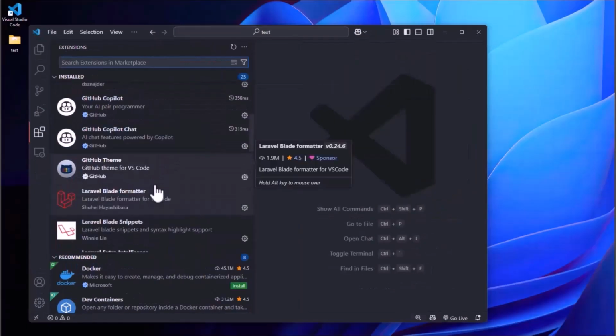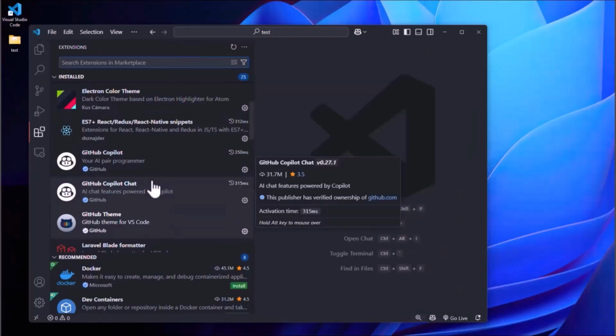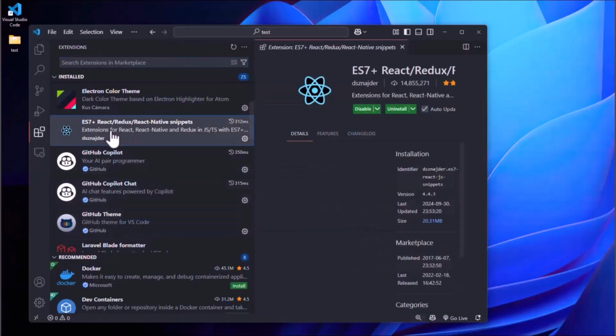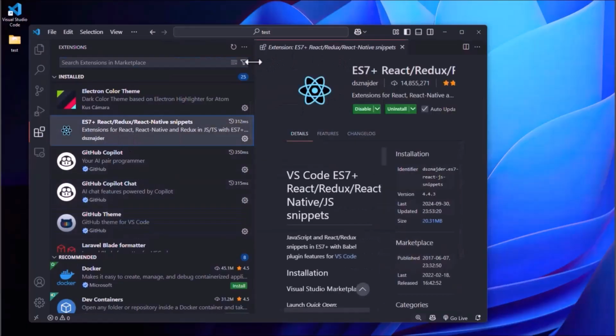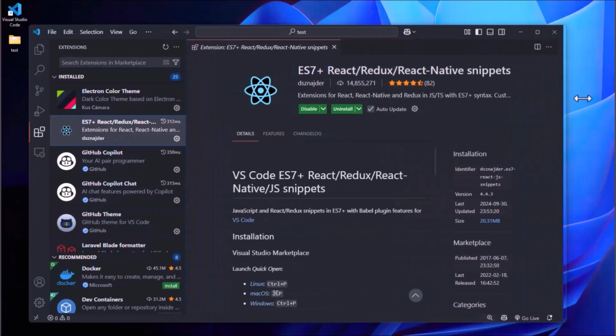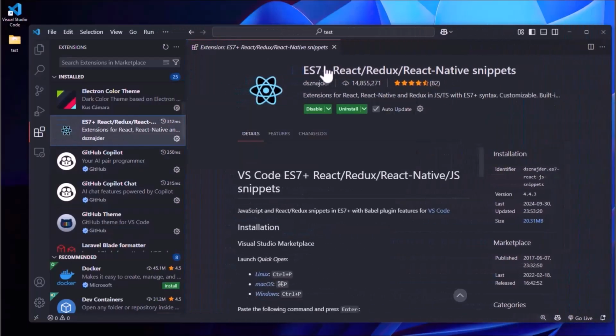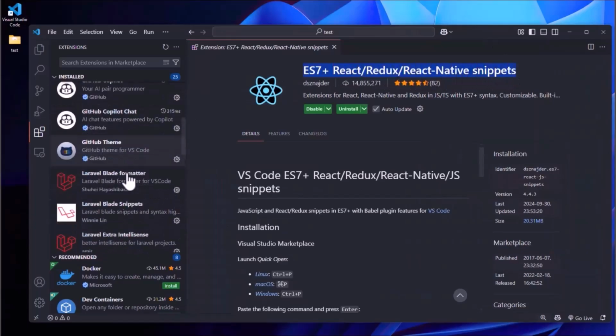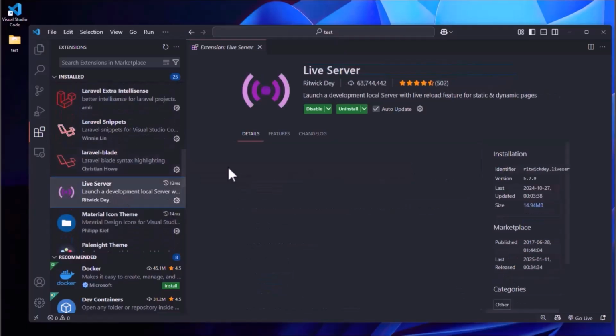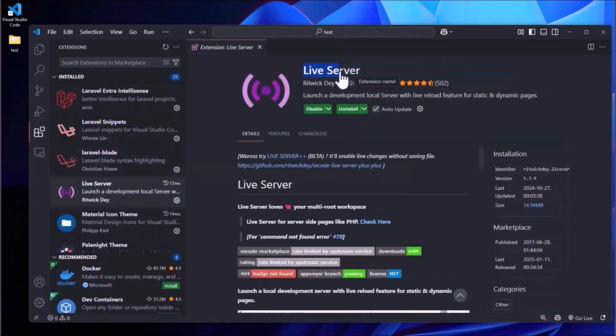The extensions that we need for this course, actually we need ES7 plus React, Redux, React Native snippets. And then the next one, you need to install Live Server. If you haven't already installed them, here you have an install button, but since I already installed these extensions, I see disable and uninstall.